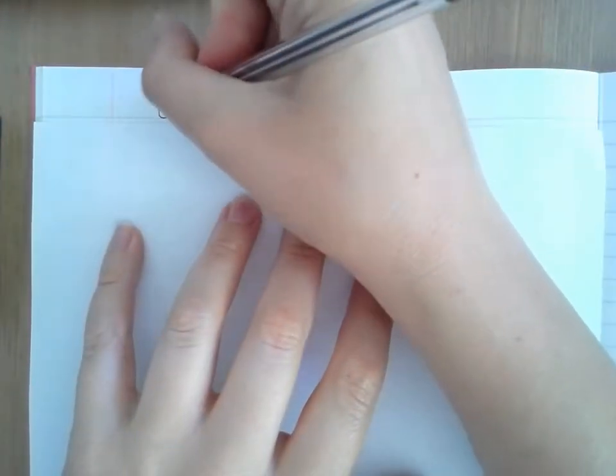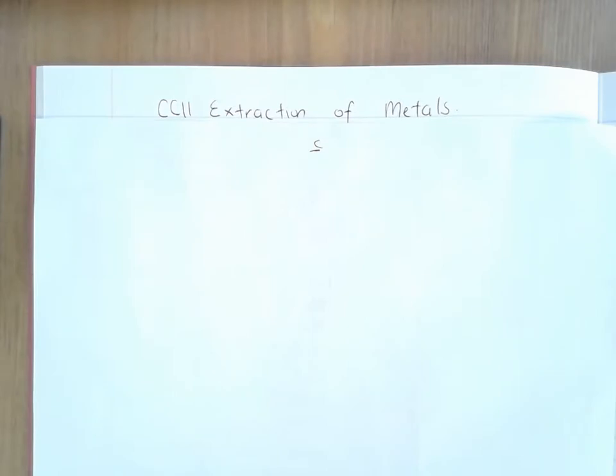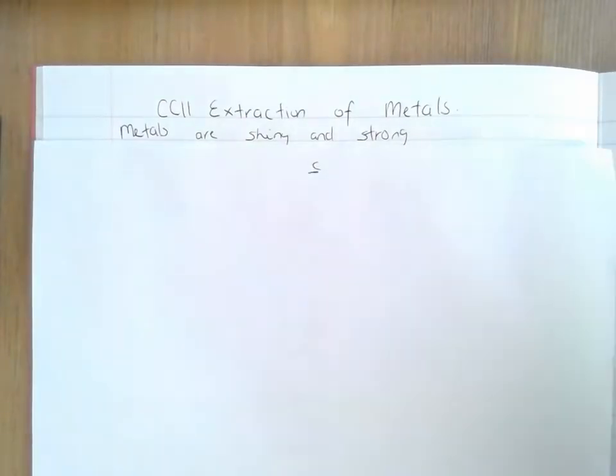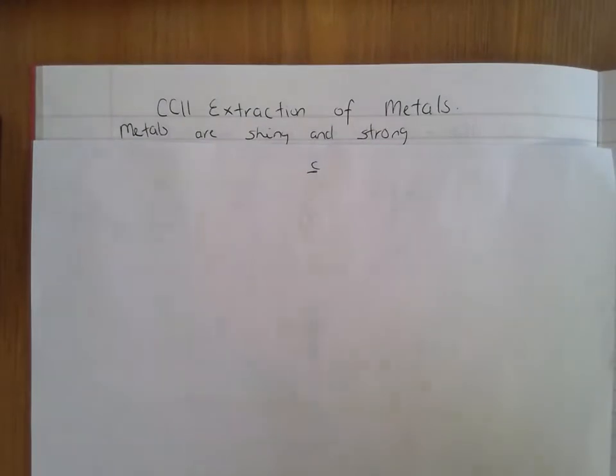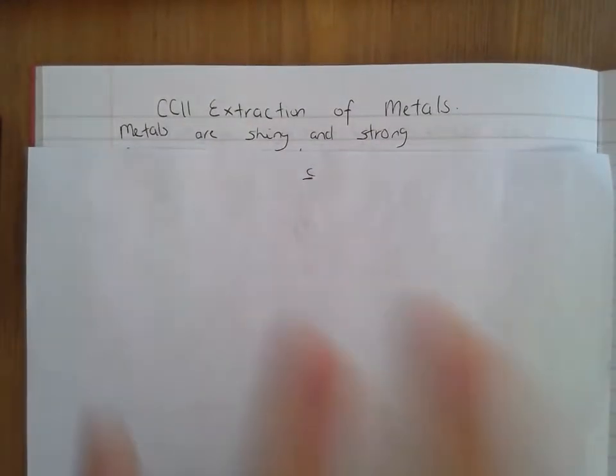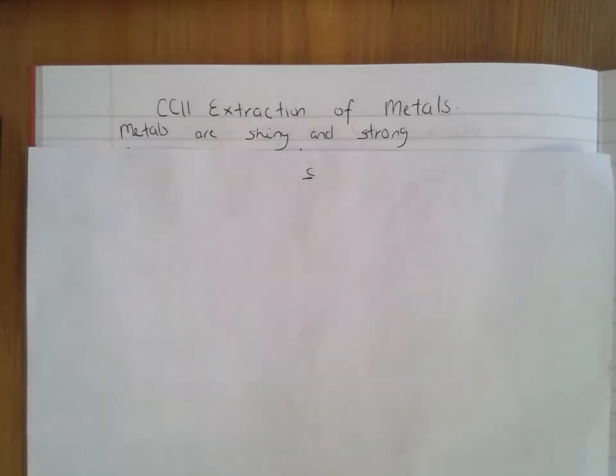Okay, so the last topic we have to revise is C11, which is all about metals and extracting metals. If you were asked for properties of metals, so characteristics of metals, there are lots of things you can say, but probably the easiest ones to remember are metals are shiny and metals are strong. You could also say that metals can conduct electricity, that metals have a high melting point, and that metals are malleable, which means they can be hammered into shape. But probably the easiest properties to remember are just metals are shiny and metals are strong.